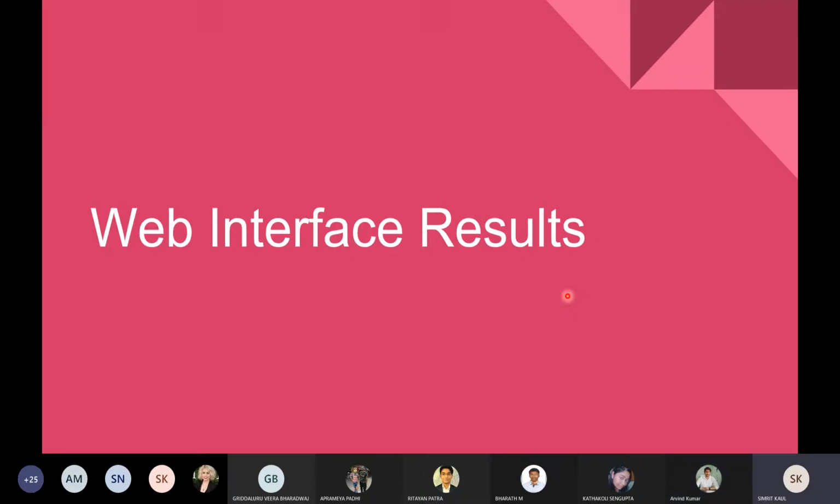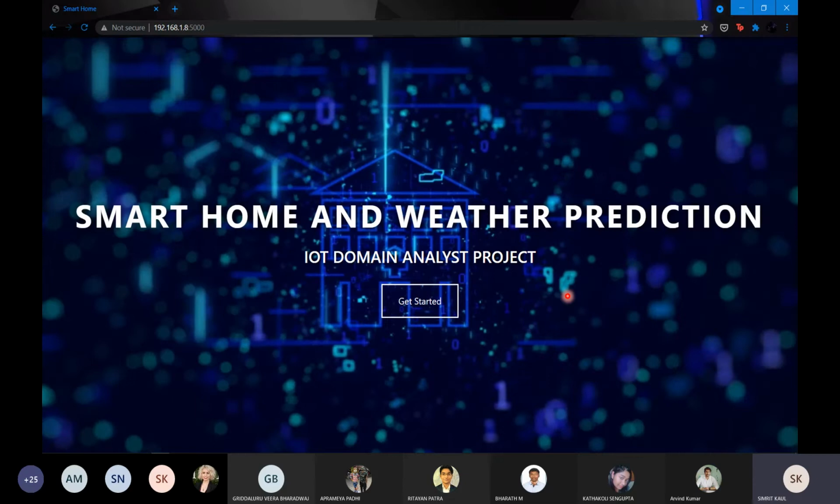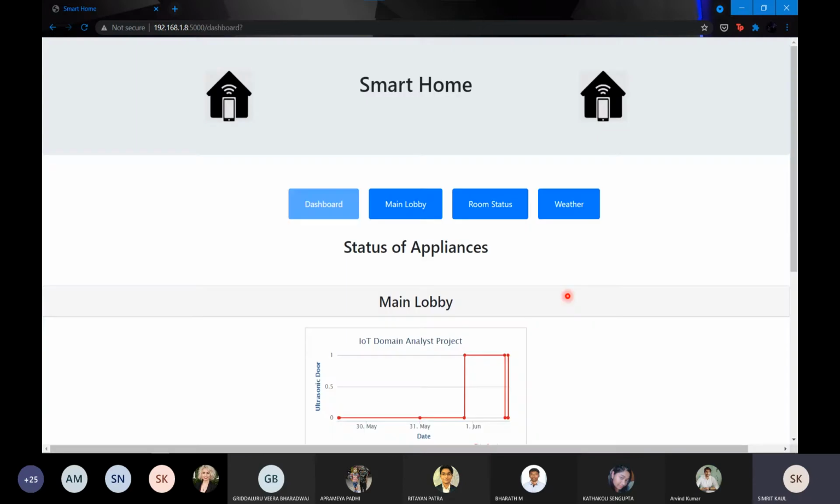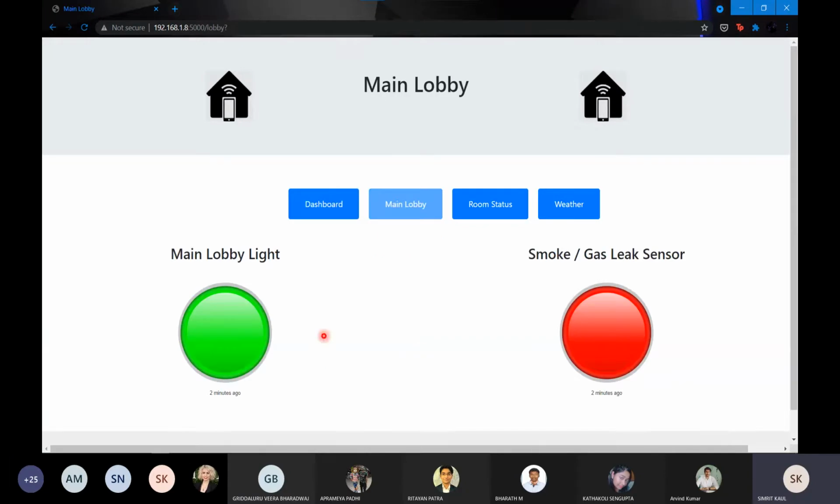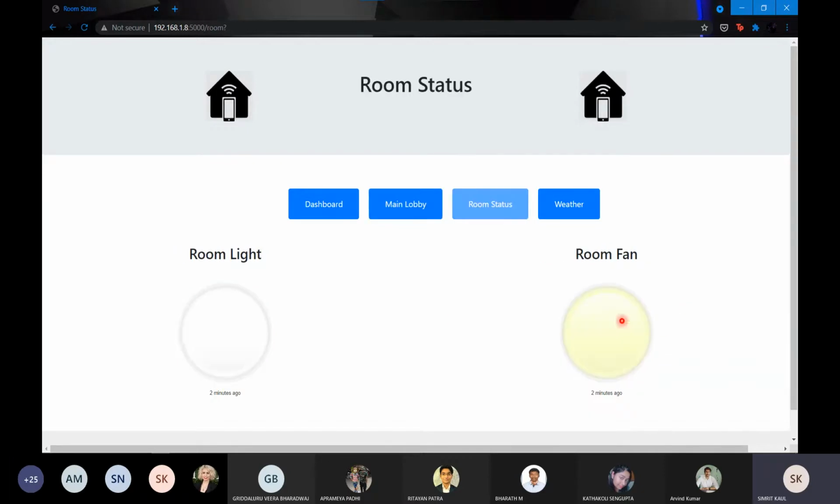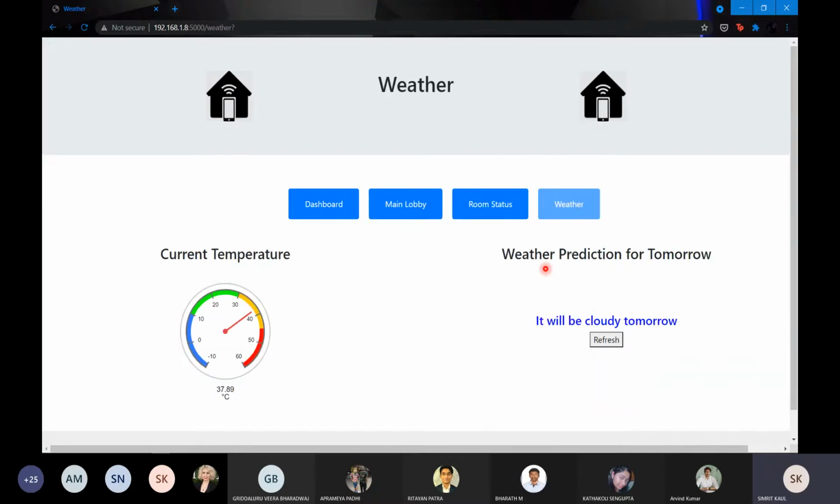So this is a website that we made. This is the main landing page. This is the dashboard where we see all the status at each point of time from ThingSpeak. This is the lobby where we have the light. Like in this screenshot, the main lobby light and the gas sensor are on. In the room, both the sensors are off. And this is the weather, where we get the current temperature and the prediction for tomorrow.